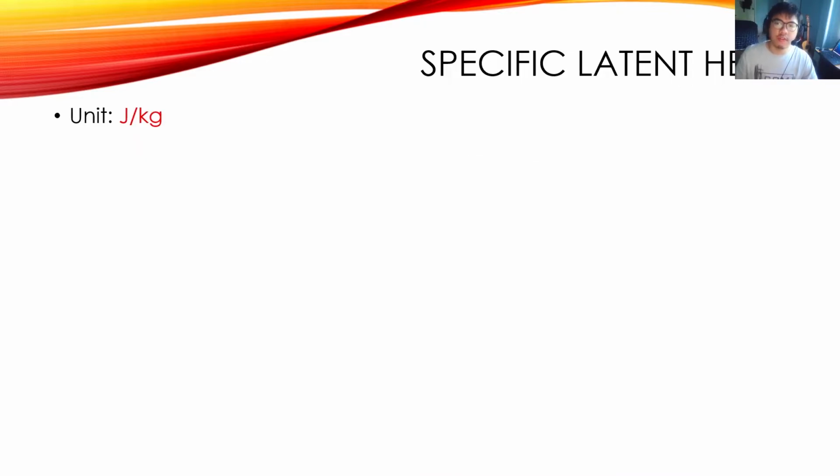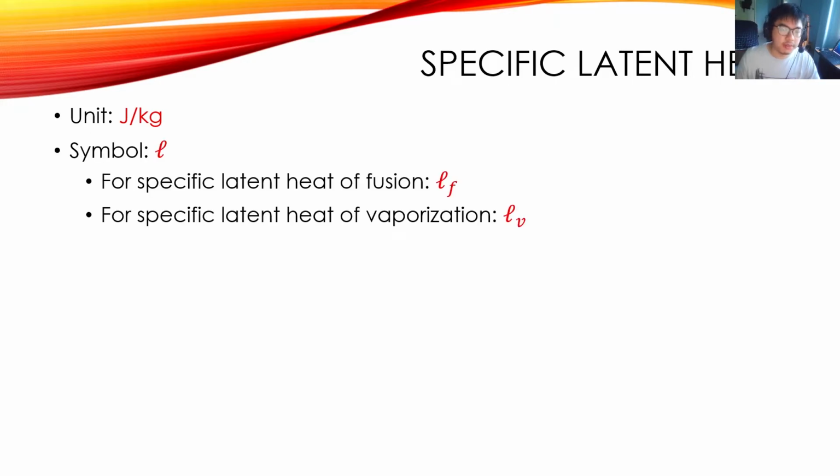So specific latent heat has the unit of joules because it's energy. And because specific latent heat is latent heat divided by mass, the unit is joules per kilogram. And specific latent heat has the symbol L. So it's a fancy looking L, it's this one. And for specific latent heat of fusion, you have a small f as a subscript. And for vaporization, you have a small v as a subscript.